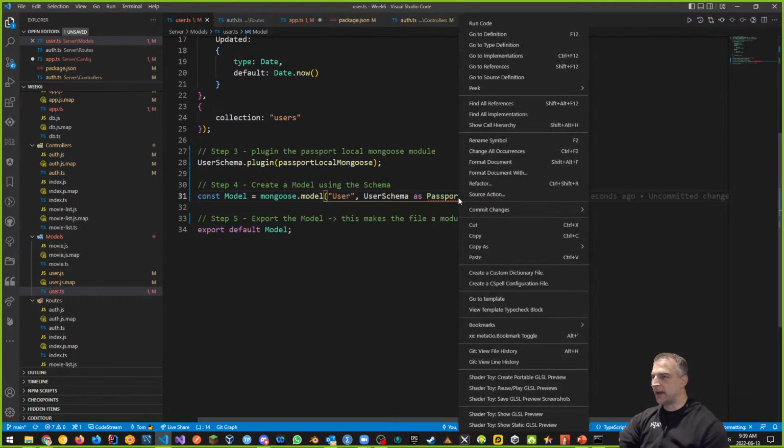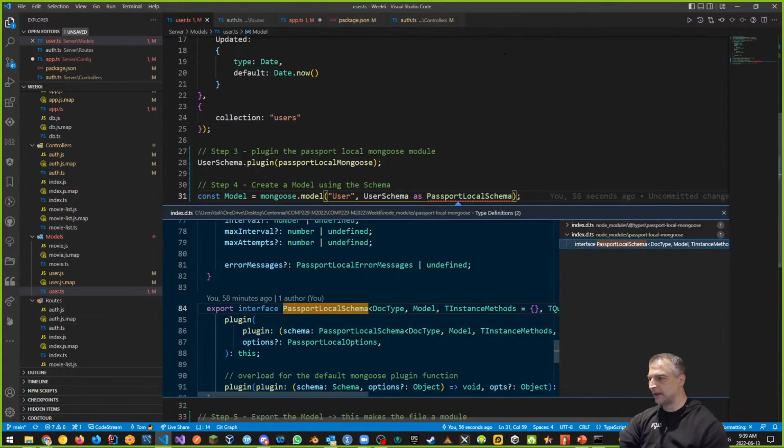We can also look at the type definition. There's 2 things, the definition and the type definition. Let's go to the type definition. So notice it's the same thing. This is found in the index.d.ts file. And notice that there are 2 of them, right? One of them is sitting inside of node modules at types passport local mongoose, and the other one is sitting inside of node modules itself in the passport local mongoose method. They're the same thing. This is where it's found.